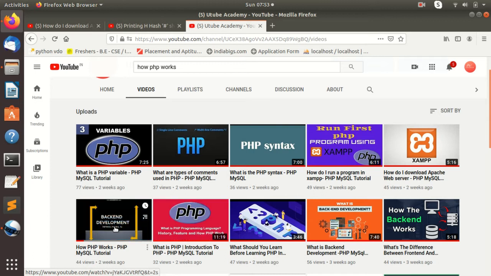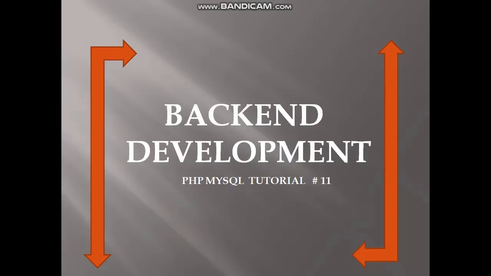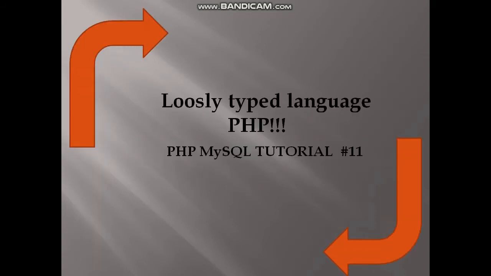So without wasting much of your time, we will see what we are going to look at today. Today we will see about the loosely typed language PHP. This is one of the most commonly asked interview questions: what is a loosely typed language in PHP? So I will explain what it is.